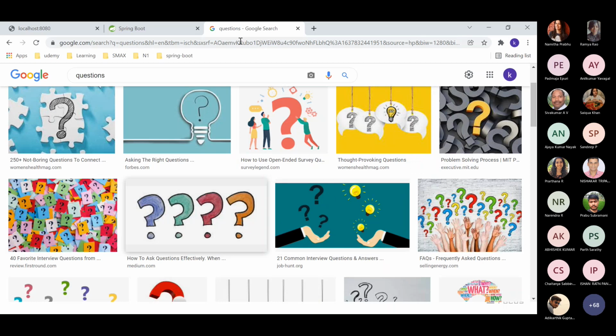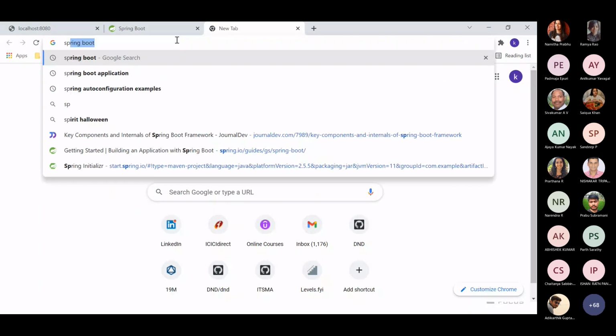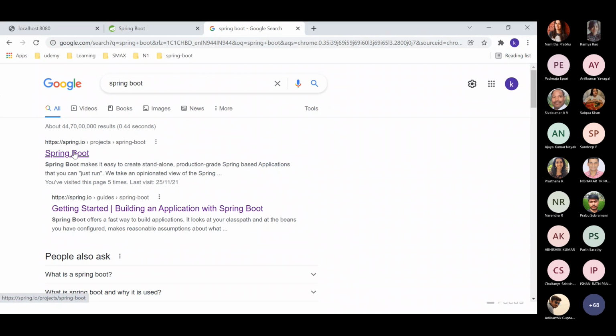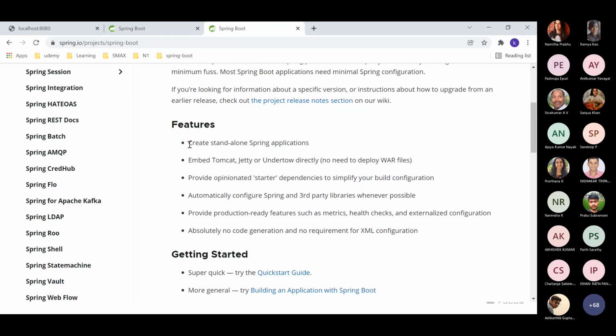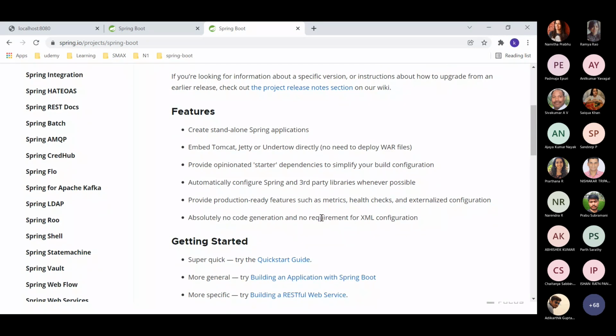Let me close this, and let's say I type something like Spring Boot. Okay, there is a Spring Boot definition from Spring IO. Let me go here, and I see these are the features of Spring Boot. Something like embedded Tomcat, Undertow, provide opinionated starter dependencies, and automatically configure. Then there is something about metrics, and it says no code generation and no requirement for XML.